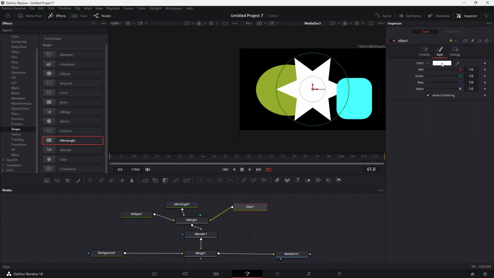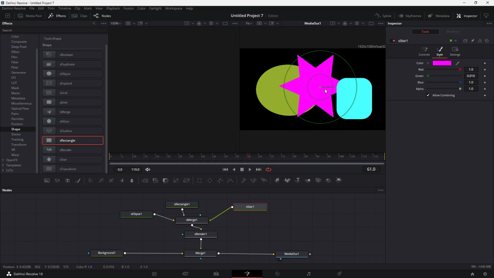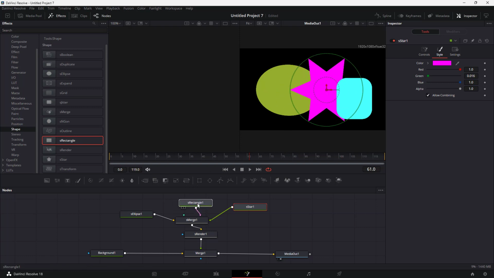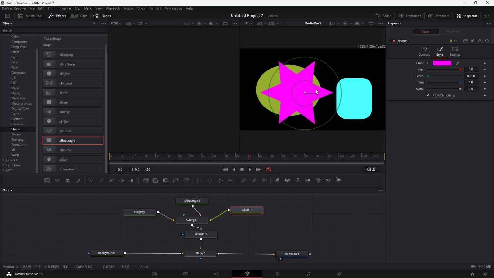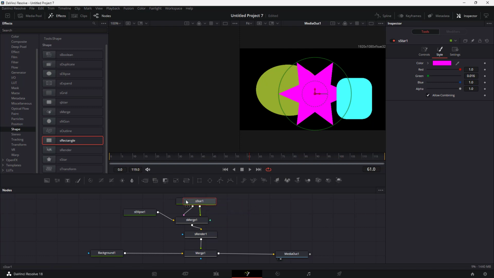Go around onto the style just like this, and change it to, let's say, red just like this. As you can see, you can move this around, and this is what you have. So you got the rectangle, you got the ellipse right here. You can see that there's this star right here just like this, and all of the shapes are over here. You can go around right here, place it wherever you want. So you can see that all of these are being connected onto the mirror shape right here.